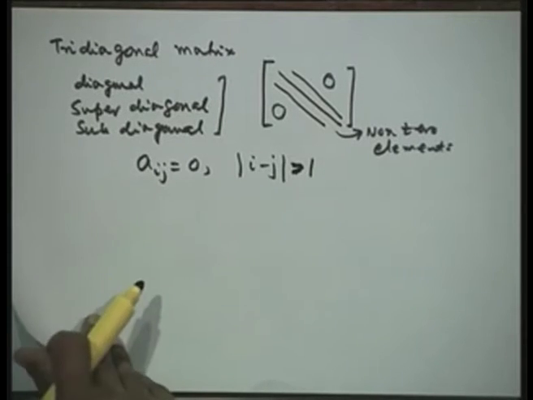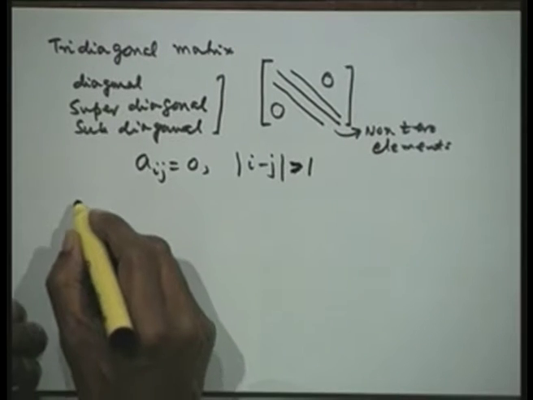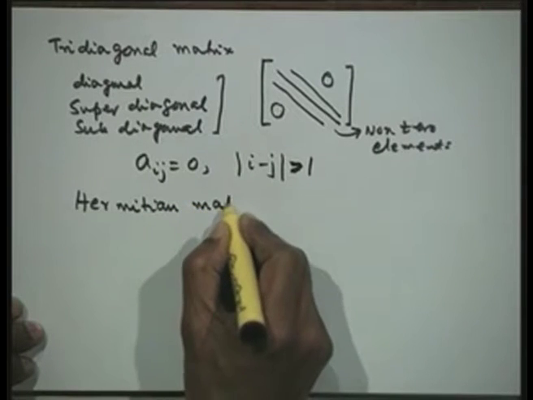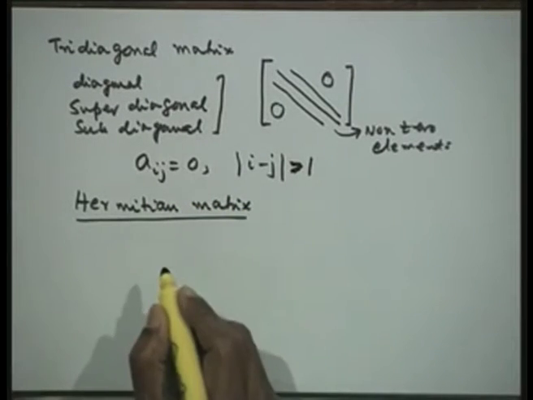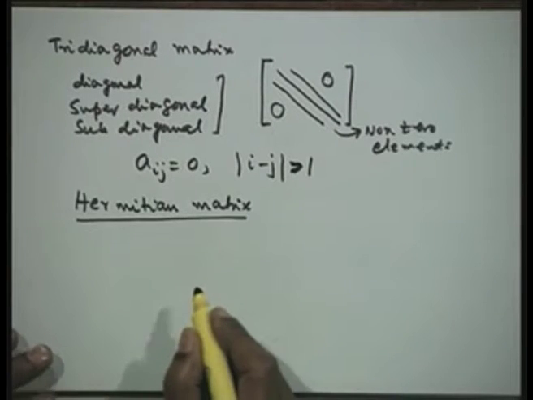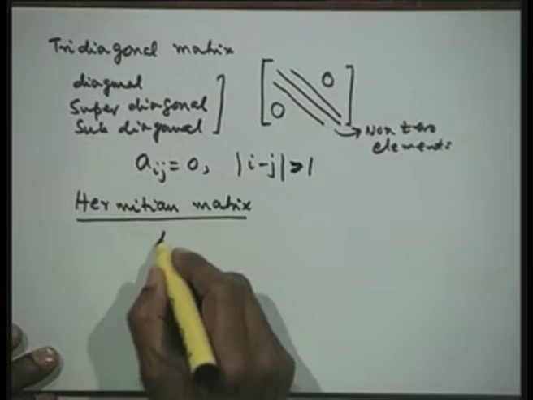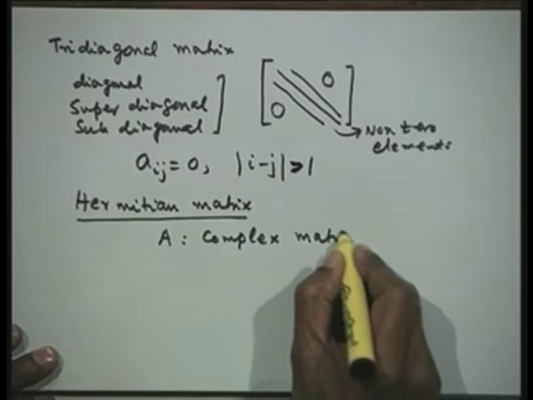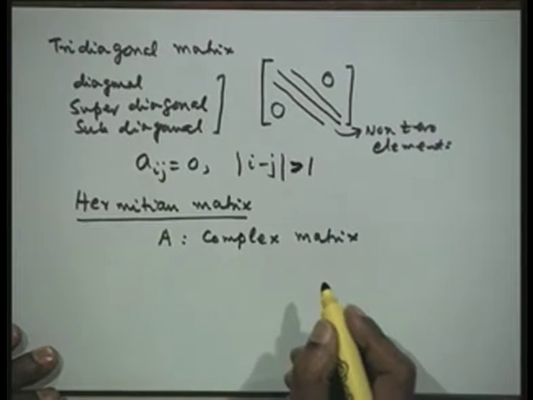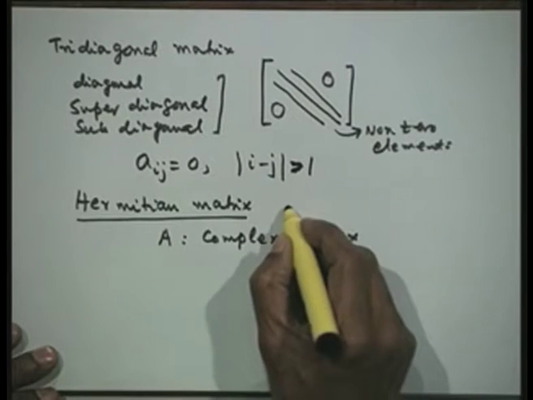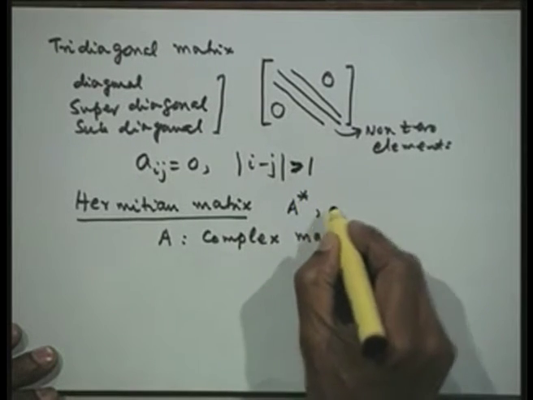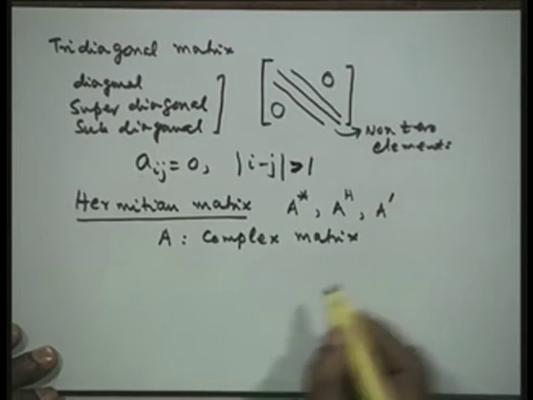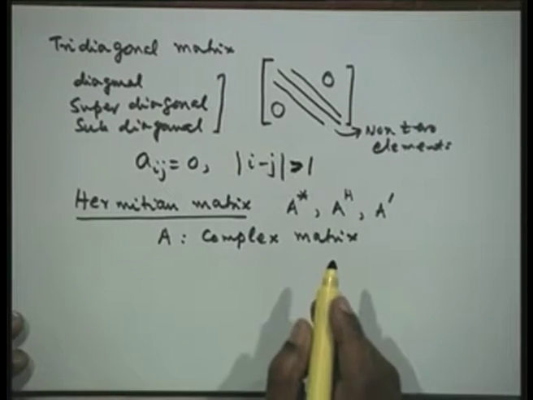Then we also define the Hermitian matrix. Now we are talking of complex matrices, where the elements of the matrix are complex. So, A is a complex matrix. The notation for the Hermitian matrix of A varies depending on the books. It is denoted by A star, or some books write it as A H, some books even write it as A with a prime. So, all these three are notations for a Hermitian matrix.